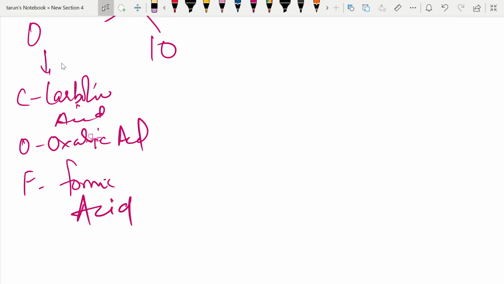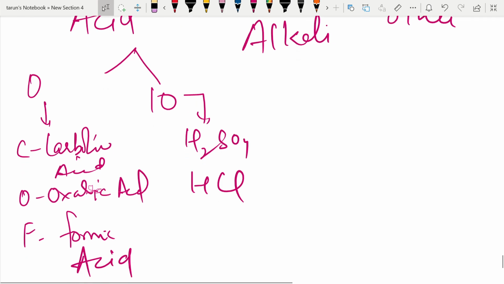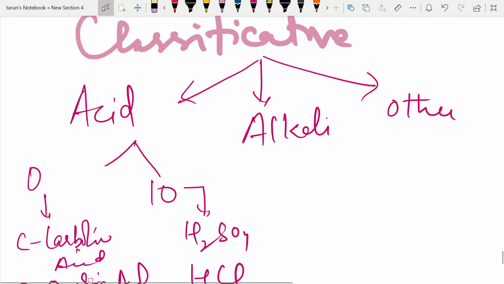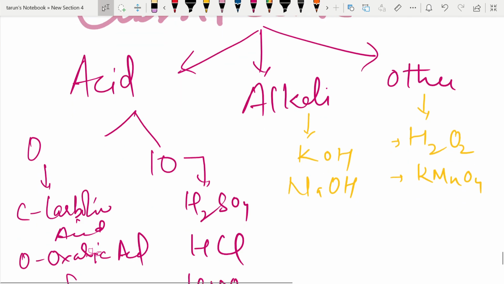Then in the inorganic acids, we have sulfuric acid, H2SO4, hydrochloric acid, and nitric acid, HNO3. Then in the alkalis, we have potassium hydroxide and sodium hydroxide. In the other group, we have hydrogen peroxide and potassium permanganate. So this is the classification of corrosive poisoning.